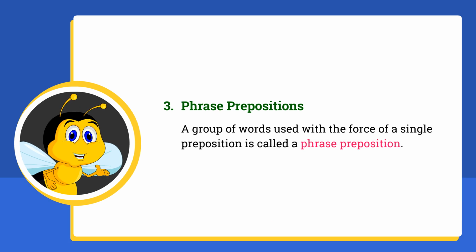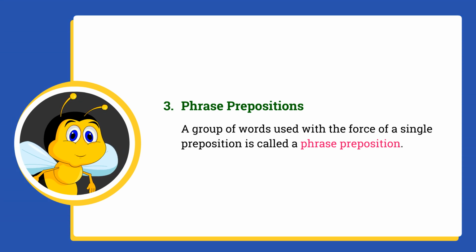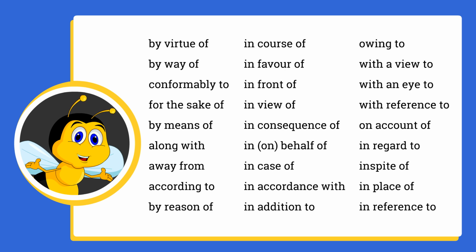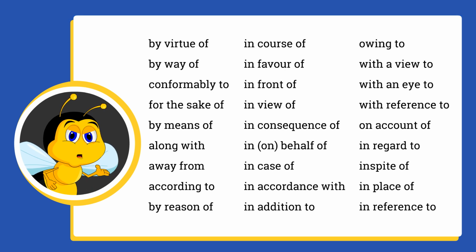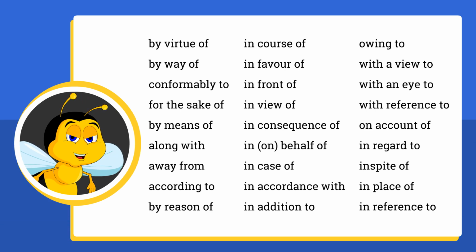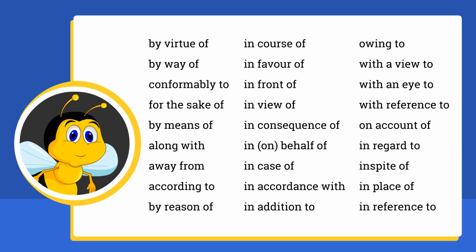Phrase prepositions. A group of words used with the force of a single preposition is called a phrase preposition. By virtue of, in course of, owing to, by way of, in favor of, with a view to, in front of, with an eye to, for the sake of, in view of, with reference to, by means of, in consequence of, on account of, along with, on behalf of, in regard to, away from, in case of, in spite of, according to, in accordance with, in place of, by reason of, in addition to, in reference to.